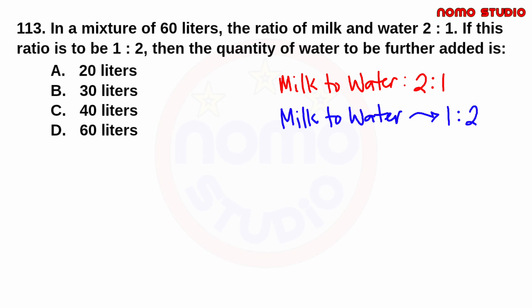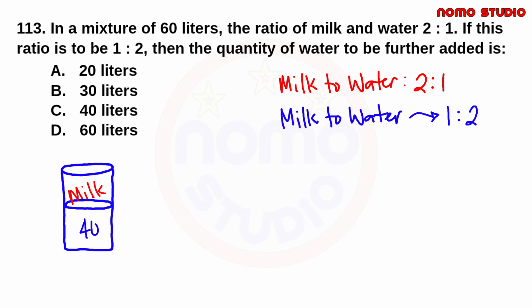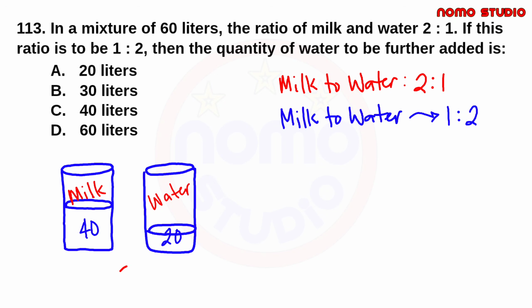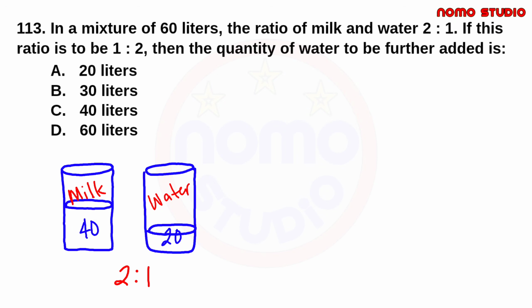Okay, so ganito, para mas maintindihan po natin, let's have a drawing. So, if this is our milk, which is 40 liters, and this is our water, which is 20 liters, at ang ratio nito is 2 is to 1. Now, ang sabi dito, kung ang ratio na 2 is to 1 ay magiging 1 is to 2, so ibig sabihin nito yung ating milk ay stable, 40 liters pa rin.